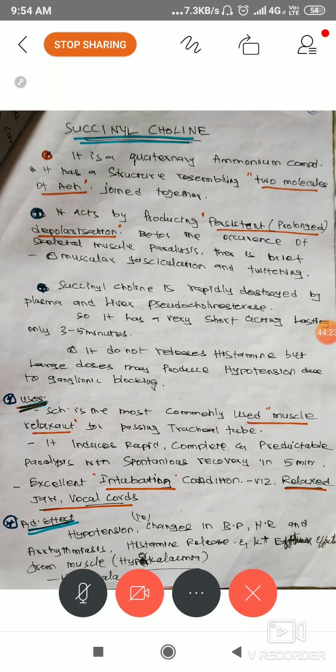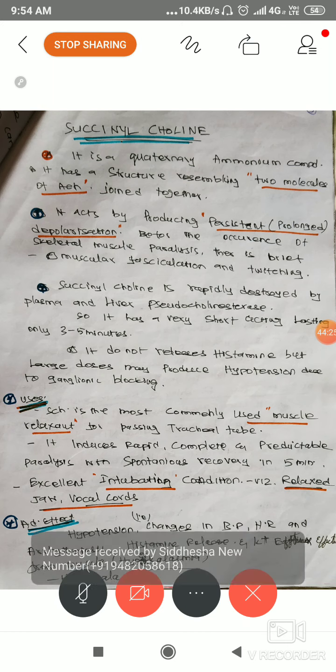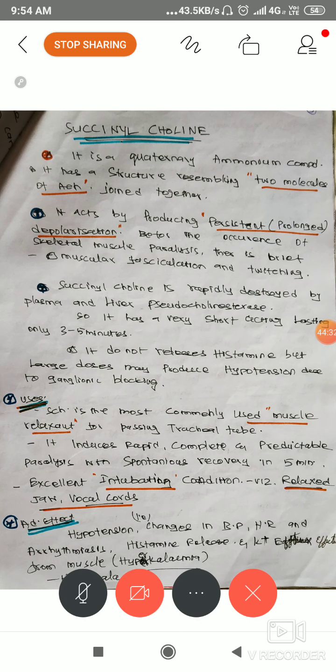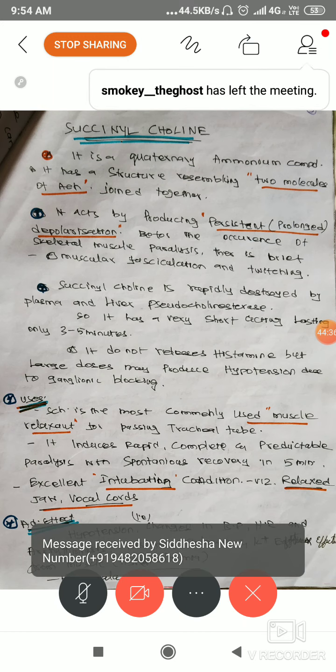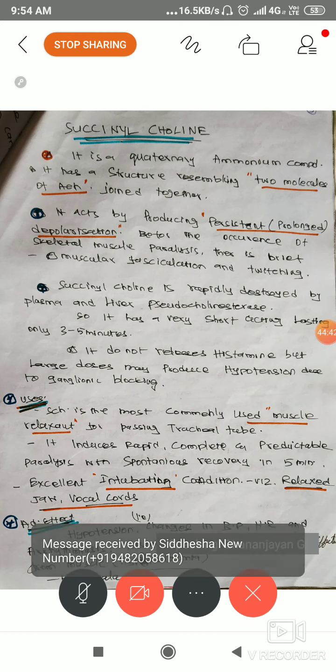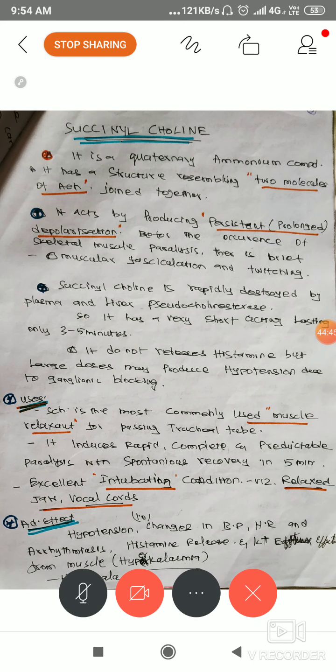Uses: succinylcholine is the most commonly used muscle relaxant, especially for OT people, while doing intubation, endoscopic surgery, and endotracheal tube insertion.